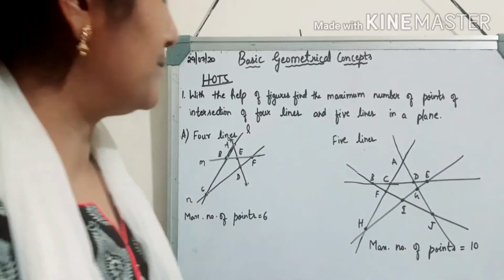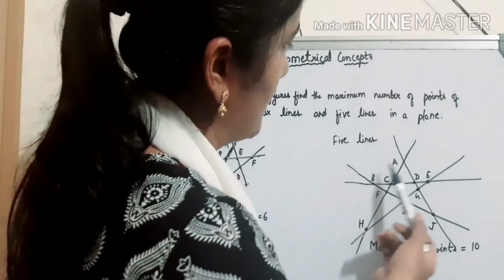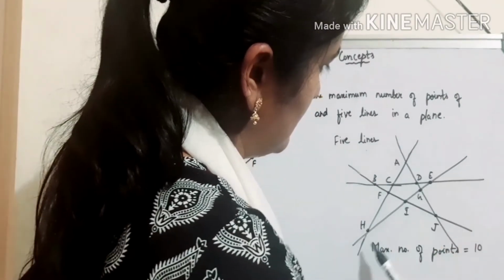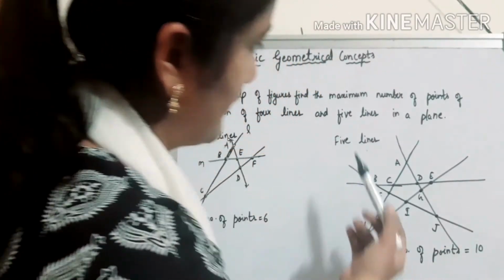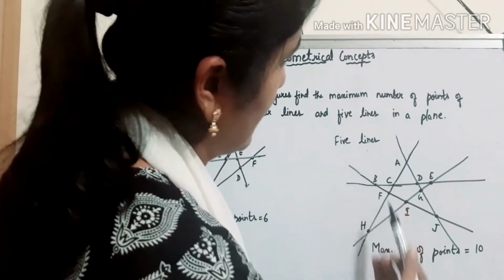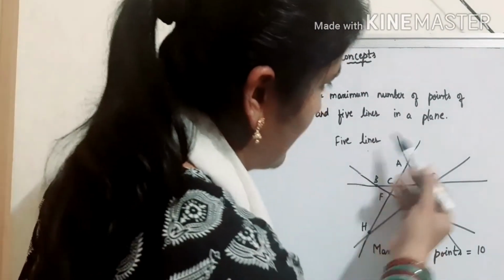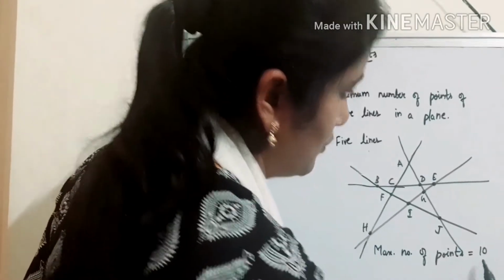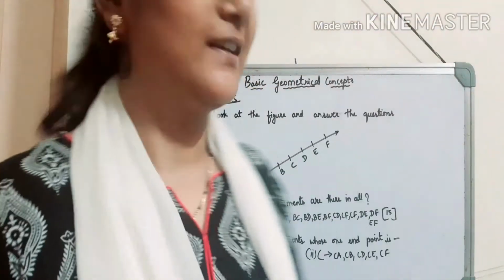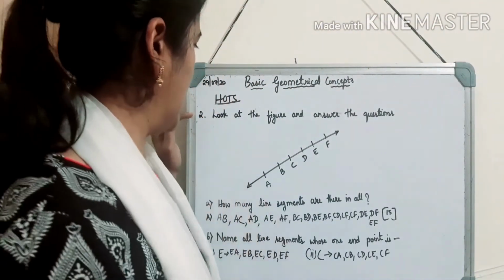In this way, I have also drawn 5 lines. After drawing 5 lines, I get the maximum number of points of intersection equal to 10. Children, next let us move to the second question.